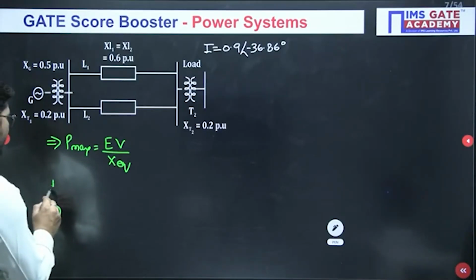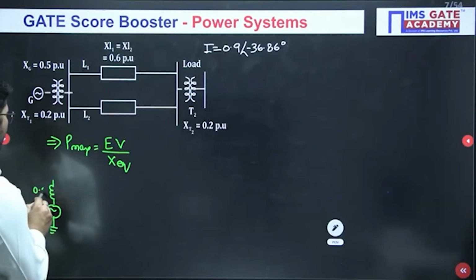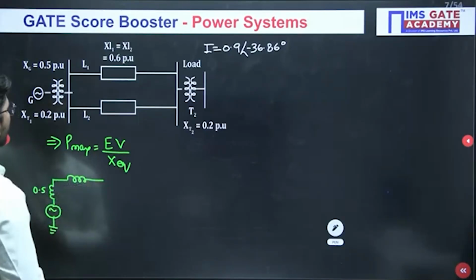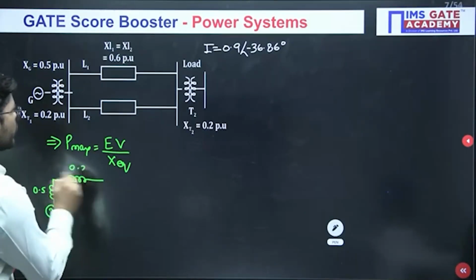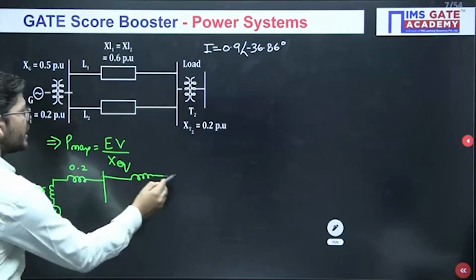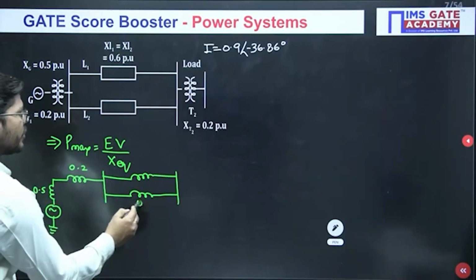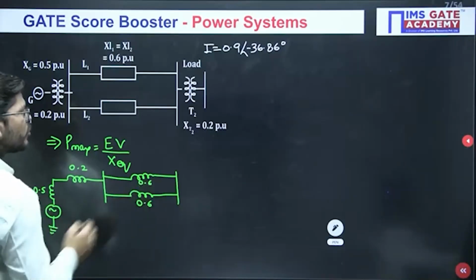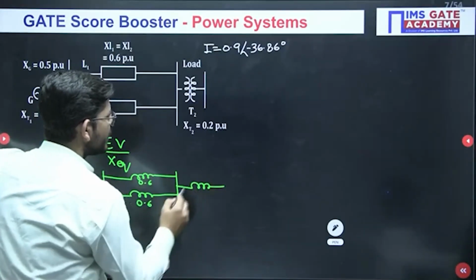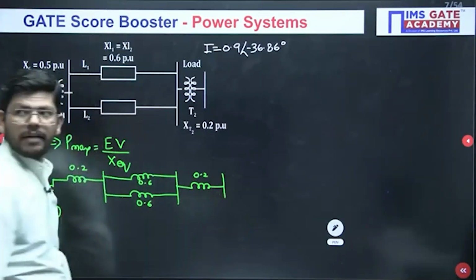Generator is having some reactance, and that reactance is 0.5. Then we have a transformer, and the transformer is having a reactance of 0.2. After that we have a double circuit line, and this double circuit line is having a reactance of 0.6 each. This is 0.6, this is also 0.6. After that we again have a transformer which is having a reactance of 0.2 per unit. And then finally we have the load.